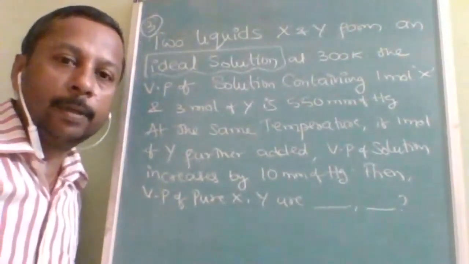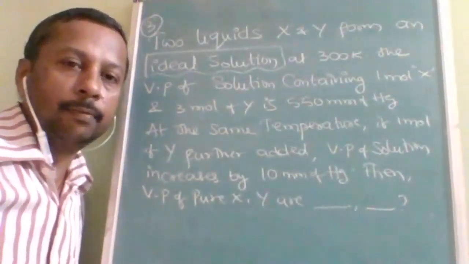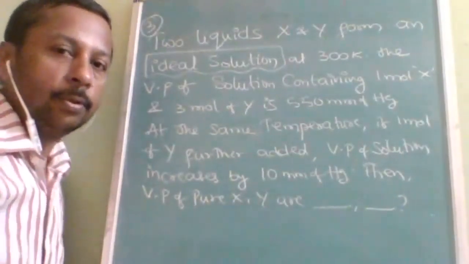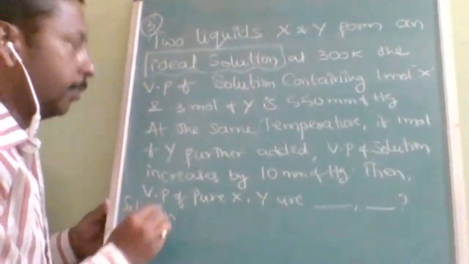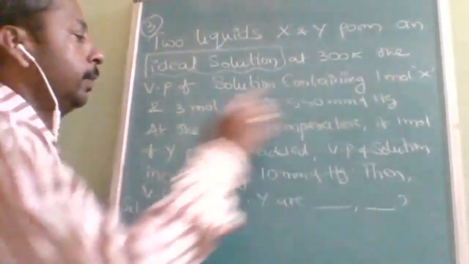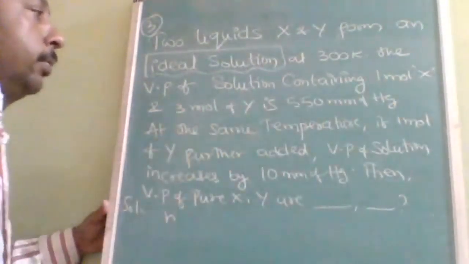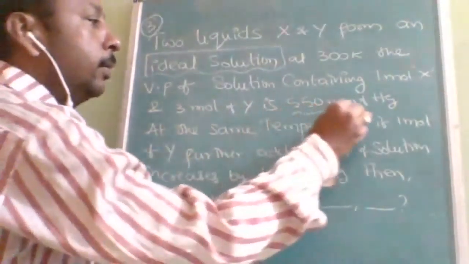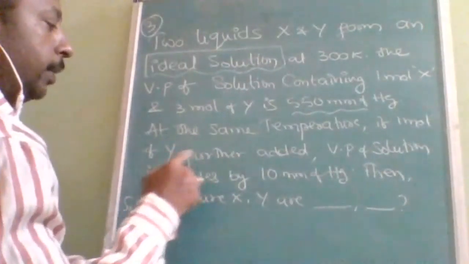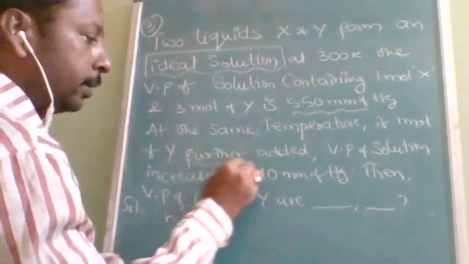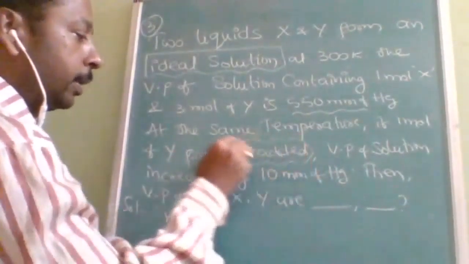Then the vapor pressure of a solution containing 1 mole of X and 3 moles of Y: here the number of moles of X is 1, the number of moles of Y is 3. Then the vapor pressure is 550 mm. At the same temperature, if 1 mole of Y is further added, this is more important.